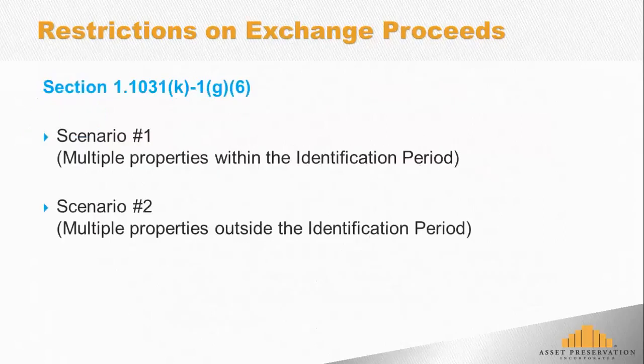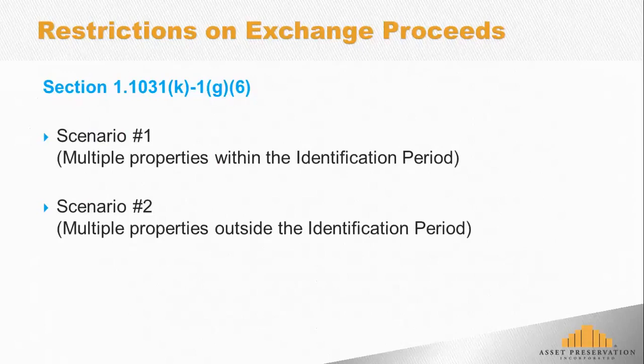Scenario number one, a taxpayer in a delayed exchange identifies multiple properties within the identification period. And what they decide is they only want to purchase one of those properties. So let's just say the taxpayer identifies 3 properties. They make the decision they only want to purchase the first property, property A. And in fact, what they want to do is they want to receive the remaining proceeds. They know it'll be taxable boot, but they want to receive those proceeds.